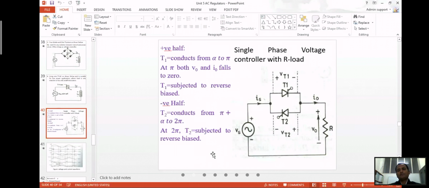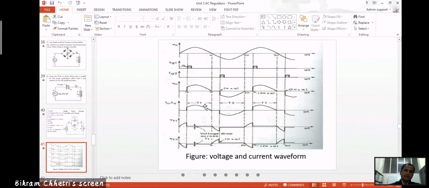Today we'll see the single phase voltage controller with R load. We have seen similar things in this kit. I'm just trying to give detail on this, where in the positive half cycle T1 will conduct from alpha to pi, and during the negative half cycle it will conduct from pi plus alpha to 2 pi. So this is the waveform. In this one, this is the source voltage.